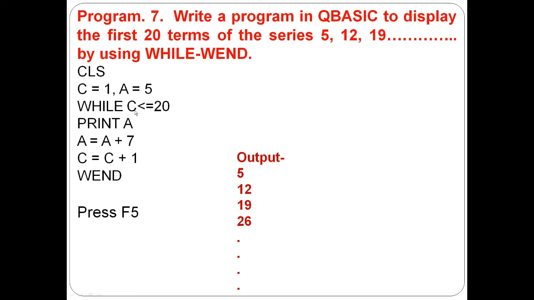So while C less than or equal to 20 terms we are using, print A. We will print the value of A. First A is 5, then A is equal to A plus 7. 5 plus 7 is equal to 12, and C plus 1 means next term, next line. Then 12 plus 7 became 19, and 19 plus 7 became 26. Till 20 terms will be printed here. Then when we press F5, the output will come like this.